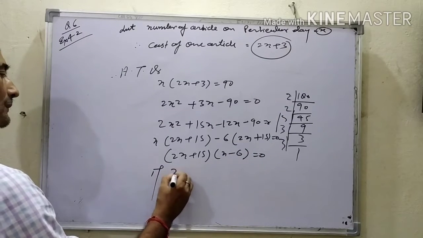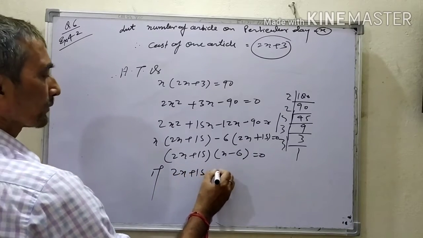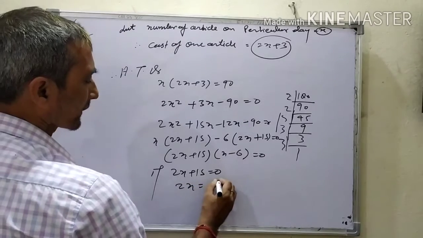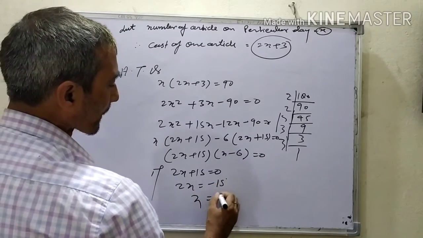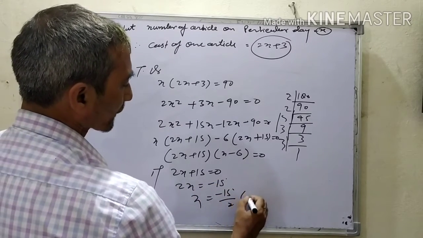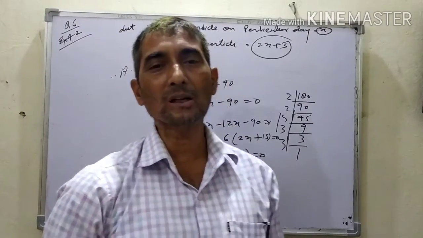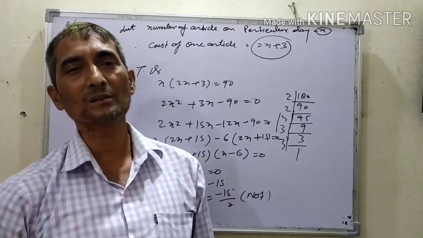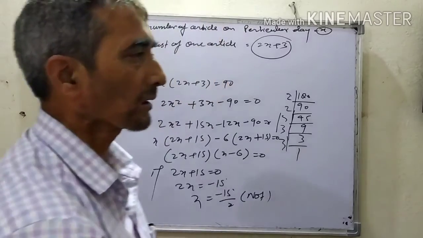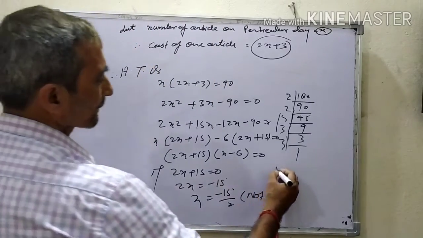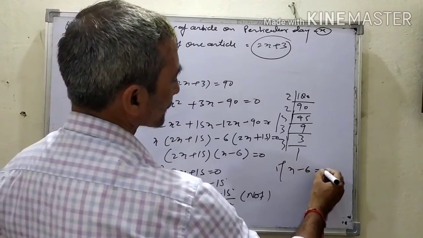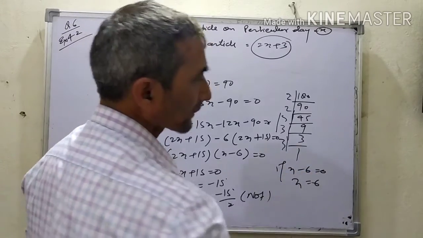If 2x plus 15 equal to 0, now 2x equal to minus 15, not possible, because the number of any article or anything cannot be negative or non-integer. If x minus 6 equal to 0, therefore x is equal to 6.